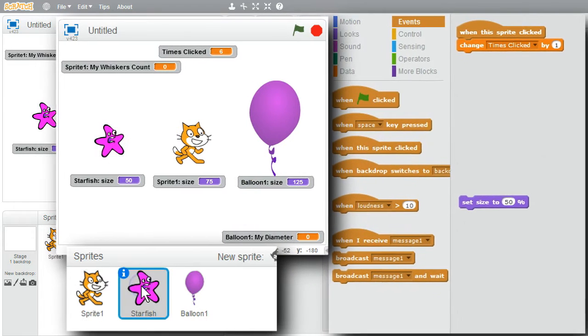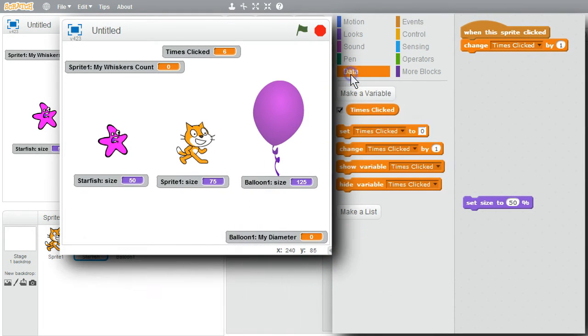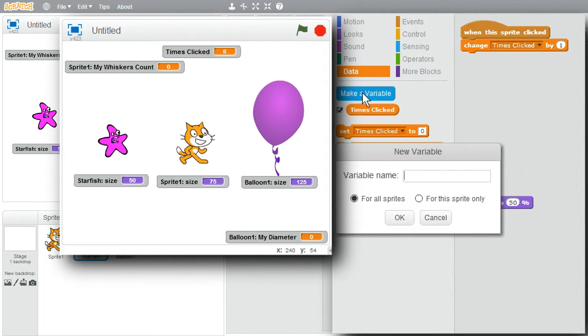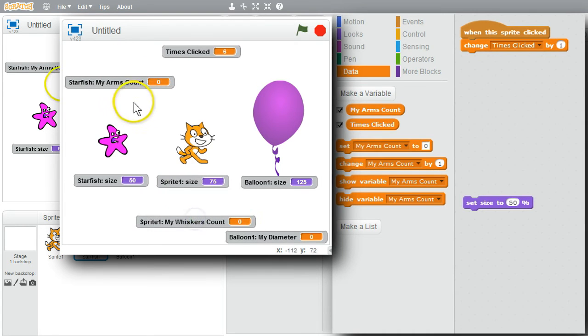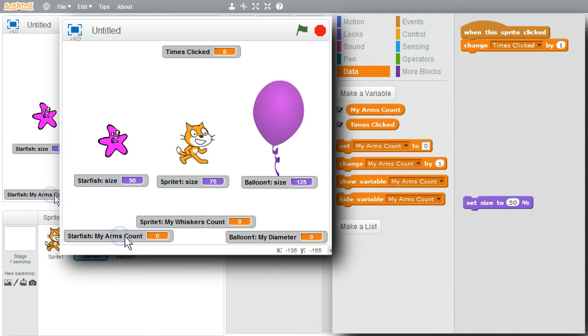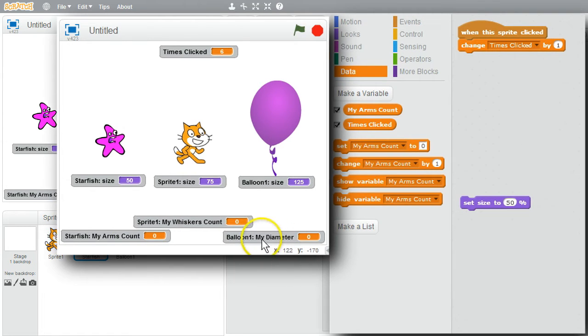I'll create the starfish's variable. Data, make a variable, my arms count. For this sprite only, okay. The starfish can see my arms count and times clicked, but it can't see the cat's my whiskers count. It can see my arms count, but the starfish can't see my diameter.